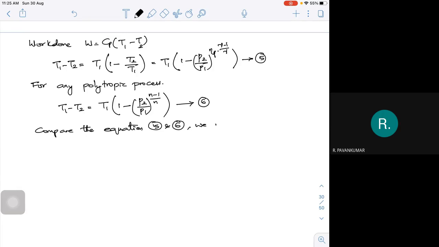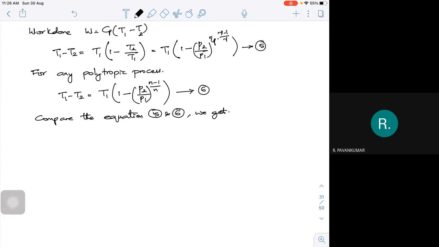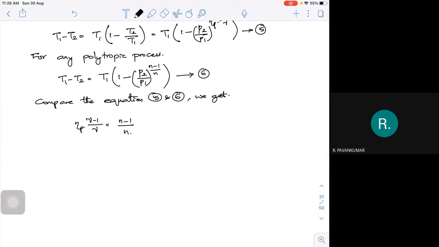we can write that all the things are the same. So polytropic efficiency into gamma minus 1 by gamma is equal to n minus 1 by n, or polytropic efficiency is equal to gamma by gamma minus 1 into n minus 1 by n.